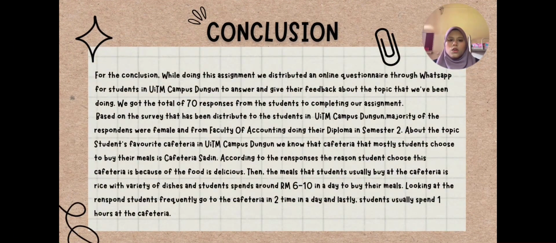For the conclusion, we got the total of 70 responses from the students to complete our assignment. Based on the survey that has been distributed to the students in UiTM campus Dungun, majority of the respondents were female and from Faculty of Accounting doing their diploma in semester 2. About the topic student favorite cafe in UiTM campus Dungun, we know that the cafeteria that most students choose to buy their meal in is this cafeteria setting. According to the responses, the reason students choose this cafeteria is because the food is delicious.